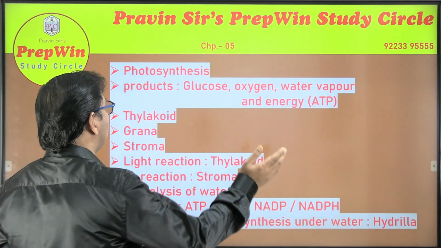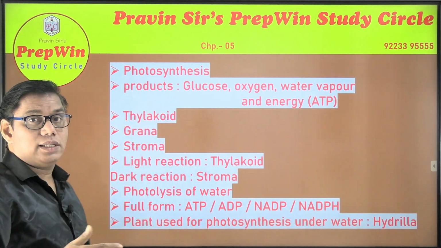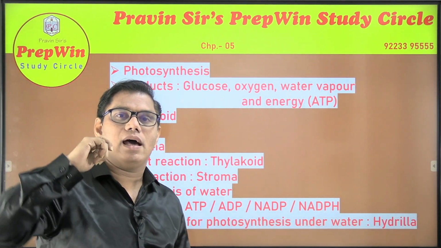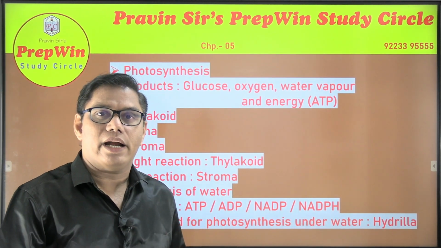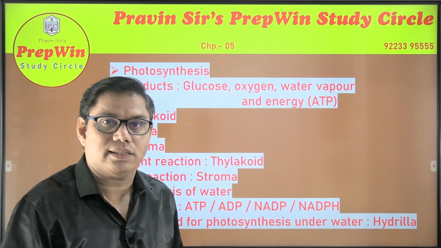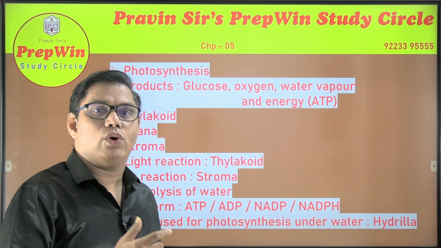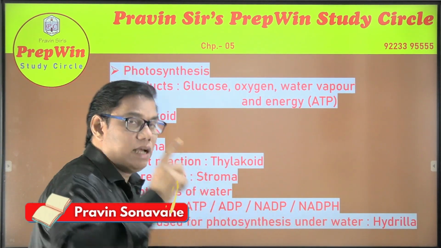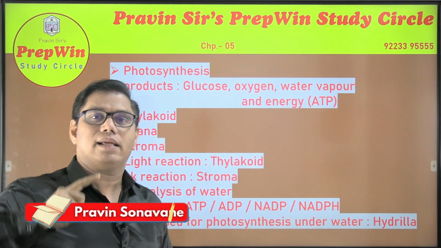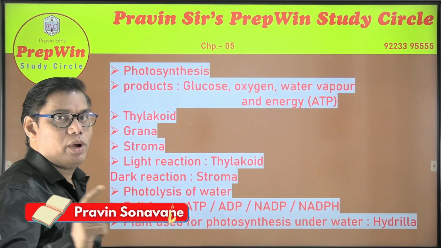And moving ahead to last chapter, that is chapter number 5, photosynthesis. Now take it from me in writing on a stamp paper that a question related to equation of photosynthesis, carbon dioxide reacts with water to give you glucose and oxygen along with the energy, is a must. 100% sure related to that equation.